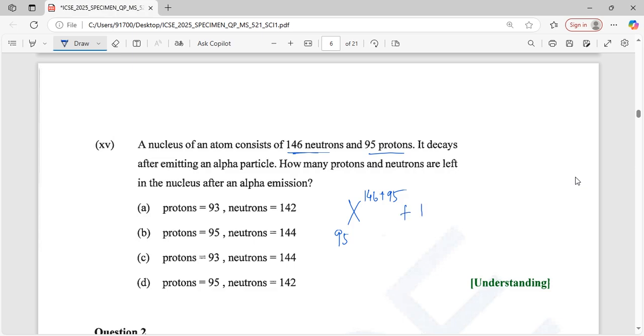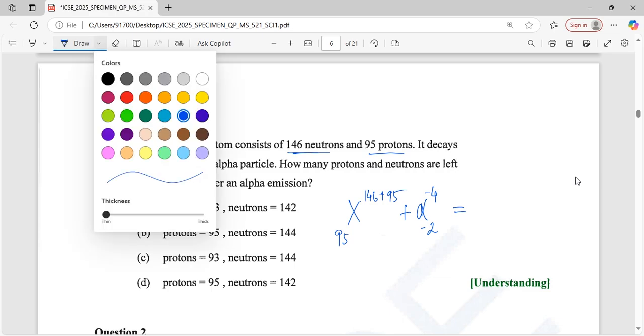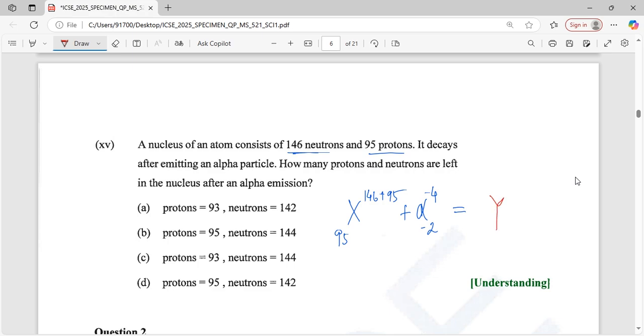Now the alpha emission means helium, whose symbol also represents the alpha particle. Its mass number is 4 and its atomic number is 2. We know the electron number is also equal to the atomic number. So in case of that emission, we subtract 4 and 2, and we finally get some Y particle. Here minus 2 means 95 minus 2, which is 93.